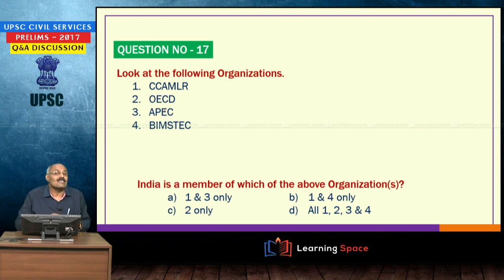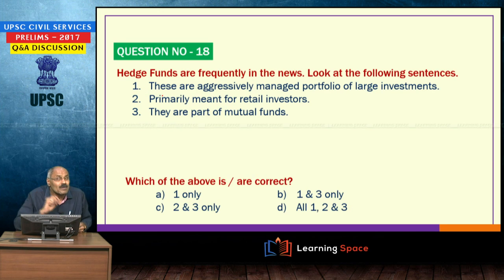Look at the following organizations. In which of the above organizations is India a member? CCAMLR, which we just now discussed, and BIMSTEC, these two organizations India is a member of. So, 1 and 4. India is not a member of the OECD as well as APEC, Asia Pacific Economic Cooperation.